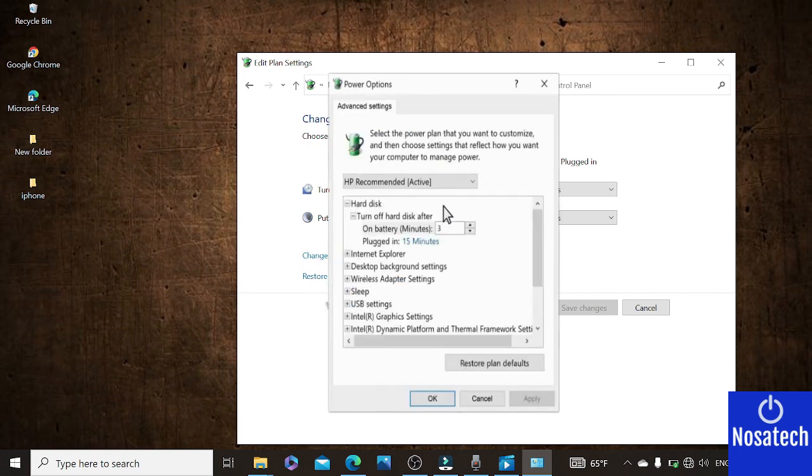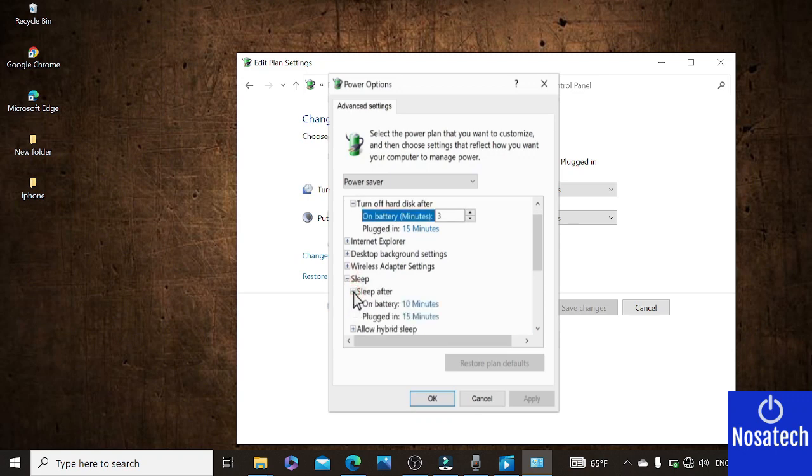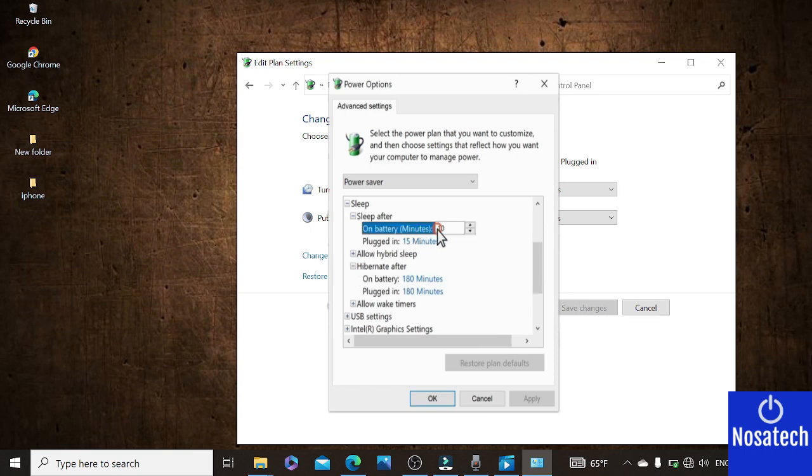Select drop down menu. Select power saver. Expand sleep. Then expand sleep after and hibernate after to open the settings. Minimize the minutes on the settings so as to reduce unwarranted stress on the fan.